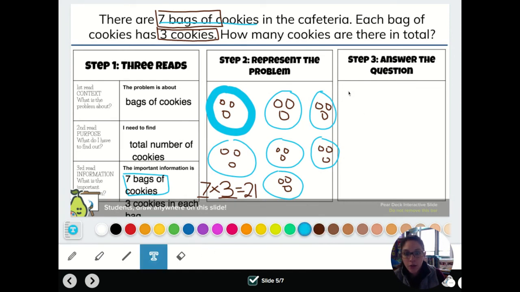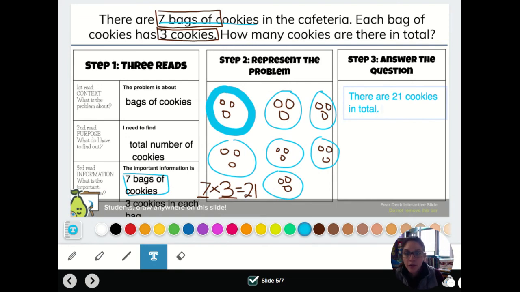My last step is I need to answer the question. And we are going to answer our question in a complete sentence by recycling the question. So the question was, how many cookies are there in total? So I'm going to say there are 21 cookies in total.